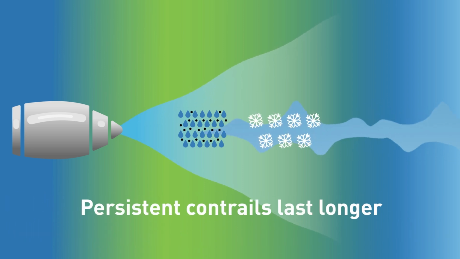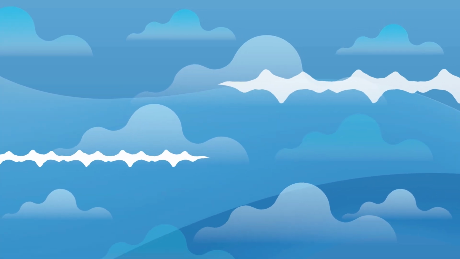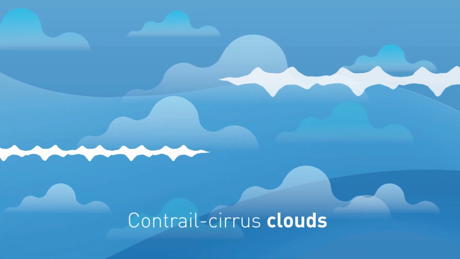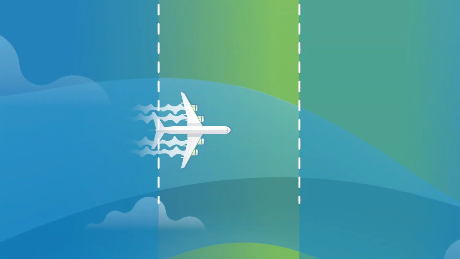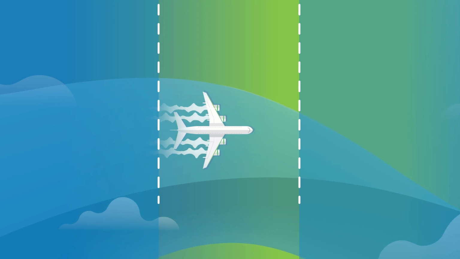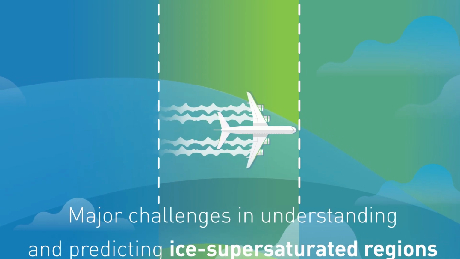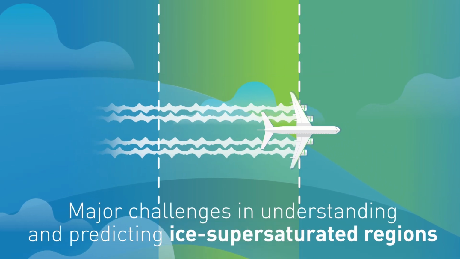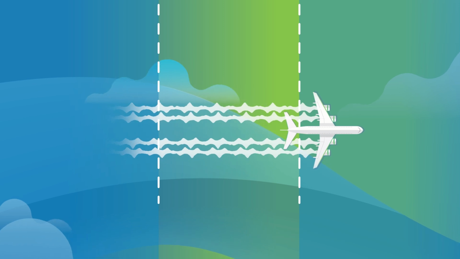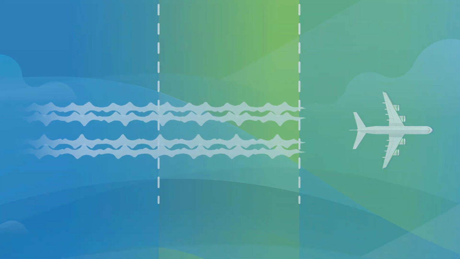Contrails that last beyond a few minutes are referred to as persistent contrails. Only the persistent contrails that spread to form contrail cirrus clouds may have a significant climate impact. Contrails evolve into cirrus-like clouds under atmospheric conditions called ice supersaturation. Understanding and predicting these ice supersaturated regions is essential to determining when and where contrails will persist, their climate impact, and how they can be possibly mitigated.